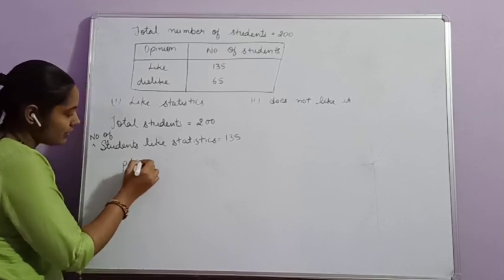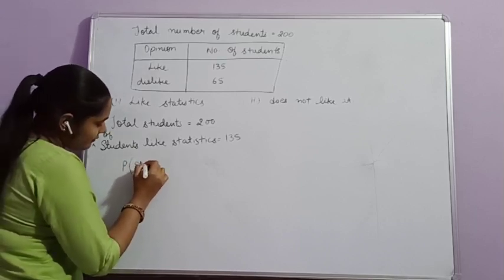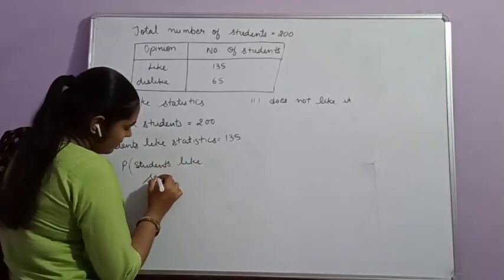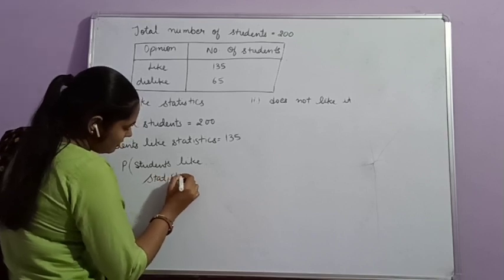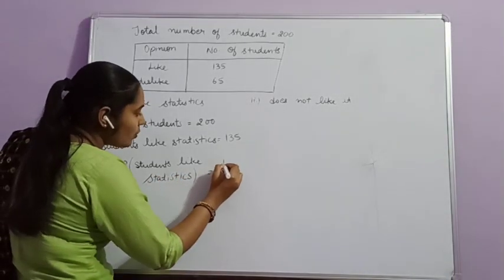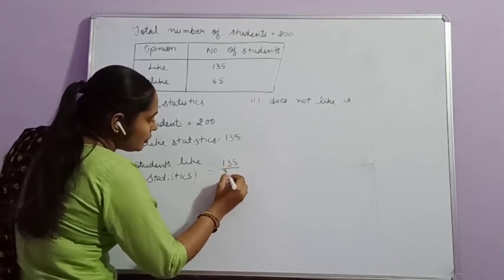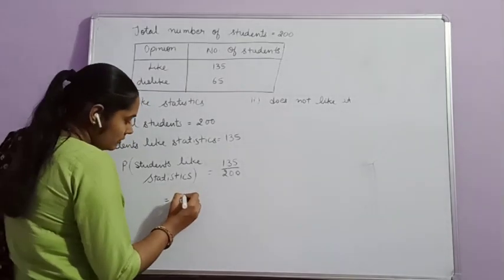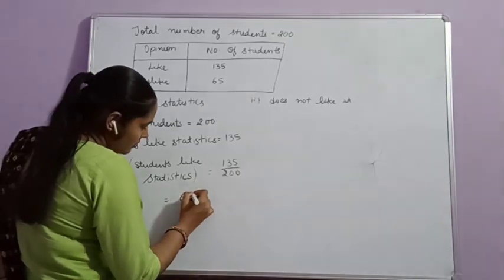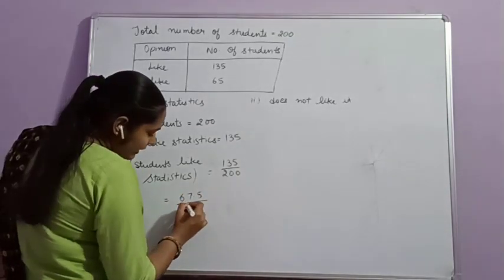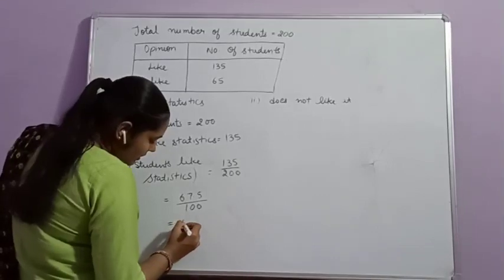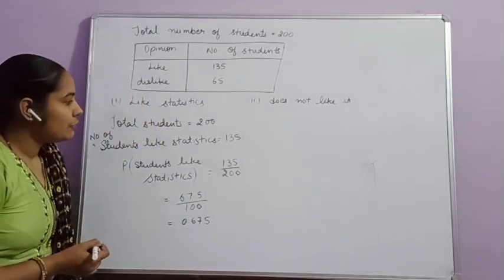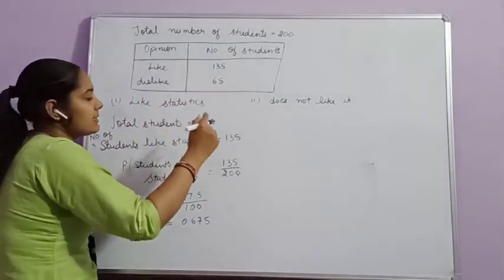Then the probability of students that like statistics is equal to 135 divided by 200. Here it is equal to 67.5 divided by 100, that is equal to 0.675.